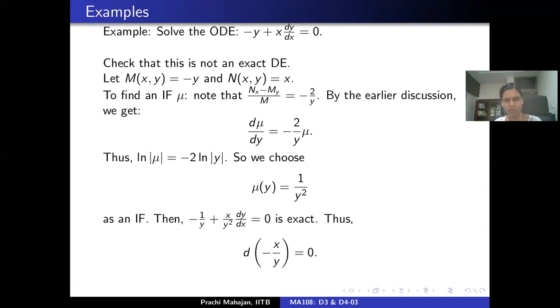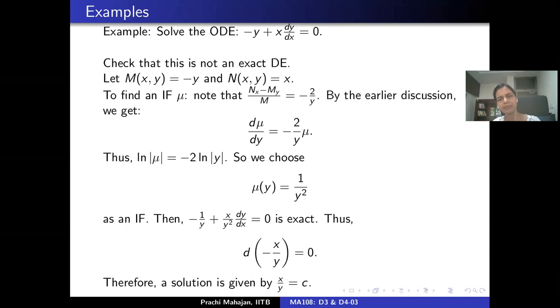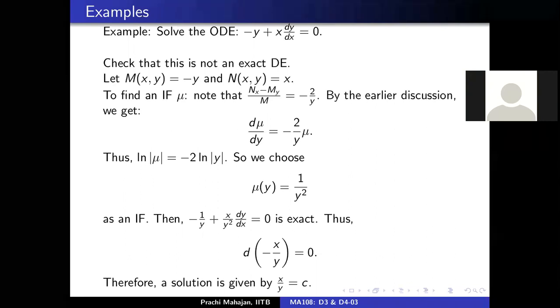And this is quite simplistic. In this case, one can do this by inspection: x by y equal to c, setting that is an implicit solution of this differential equation. But you can also proceed in a systematic manner as we did in the last example, and you will end up at the same solution. So is this okay? Yes, ma'am. Any questions?